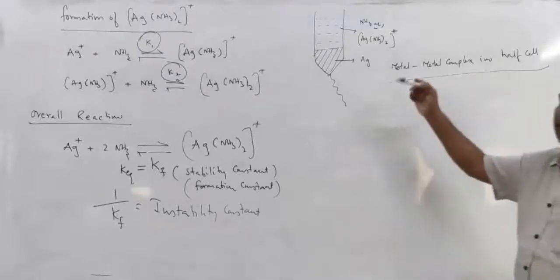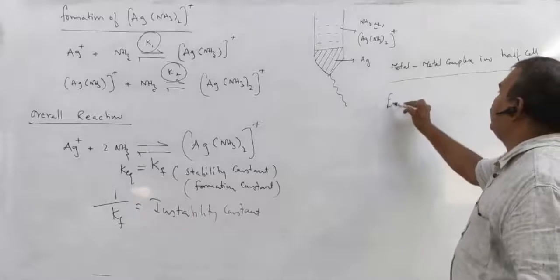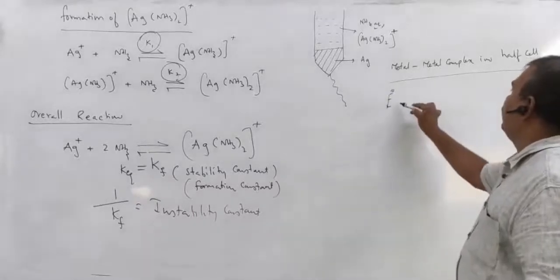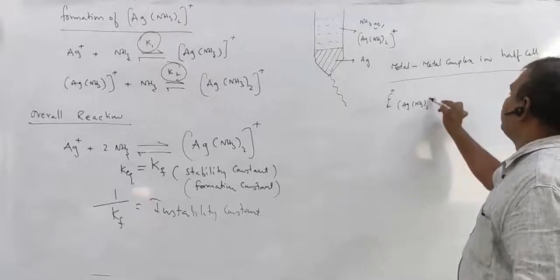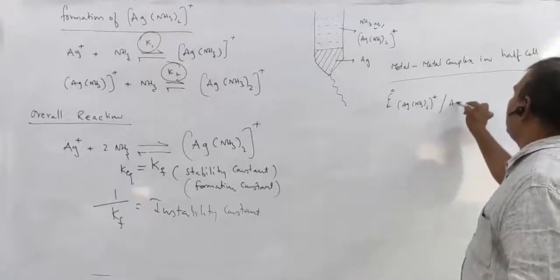This electrode can be represented like this: E naught, Ag(NH3)2 plus, Ag solid.